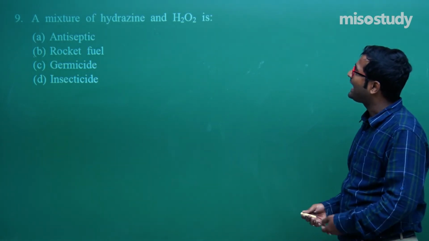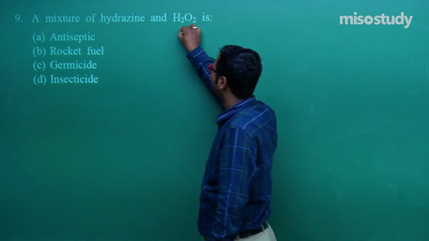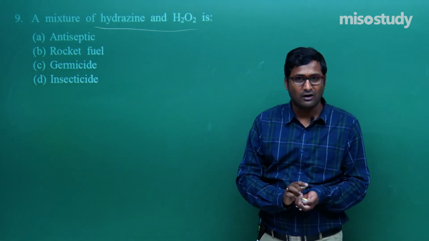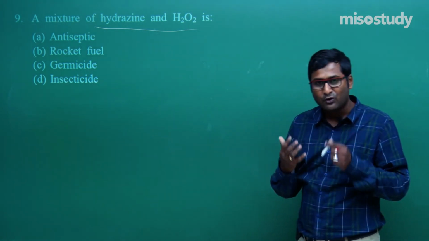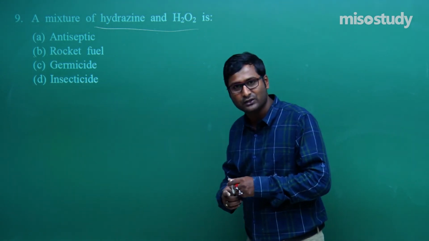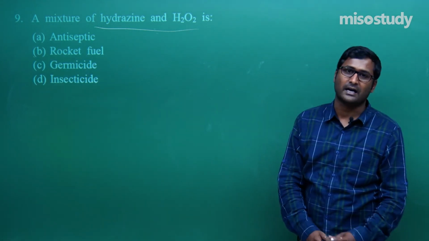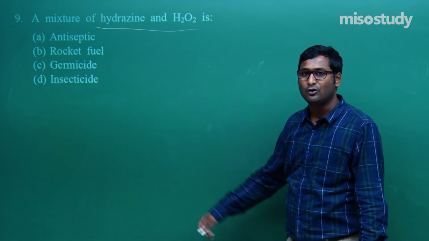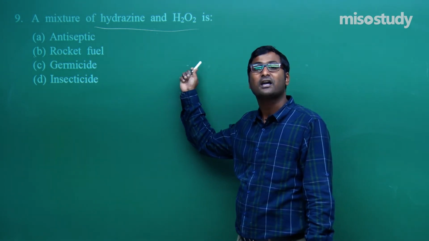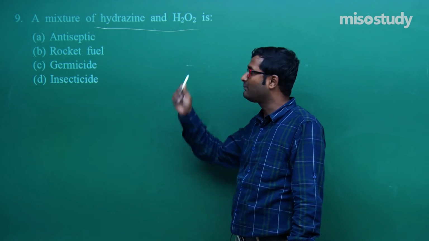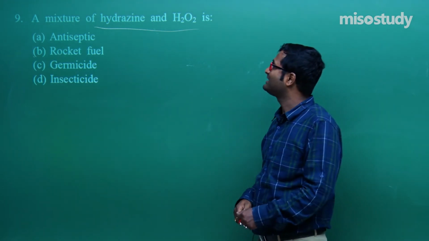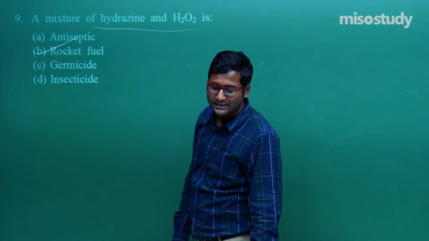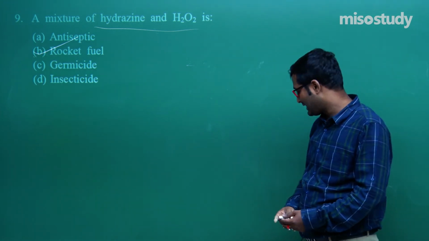A mixture of hydrazine and H2O2. Again, this is a theory based question. This chapter is completely theory based. We know this is inorganic chemistry. You have to memorize the theory, you have to utilize the theory, and only then can you solve such kind of question. Tell me, a mixture of hydrazine and H2O2, we know this is a very important rocket fuel. Remember, I have discussed it during my lecture. So a mixture of hydrazine and H2O2 is used as a rocket fuel. So in this case, option B is the correct answer.